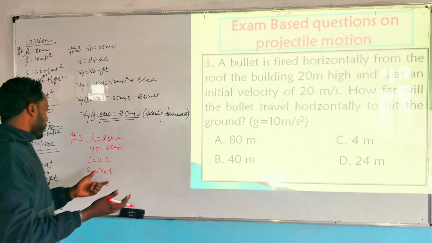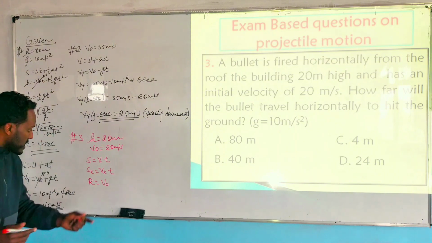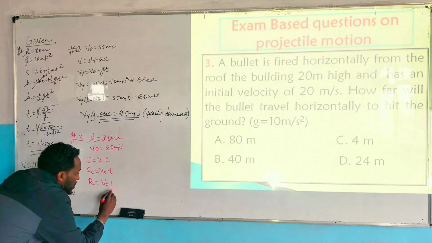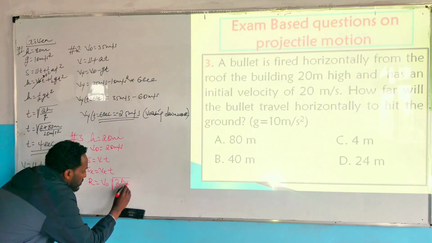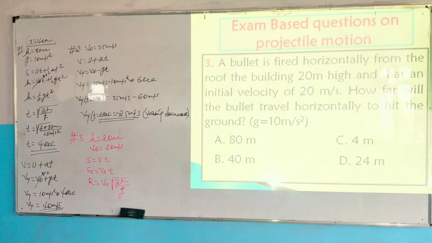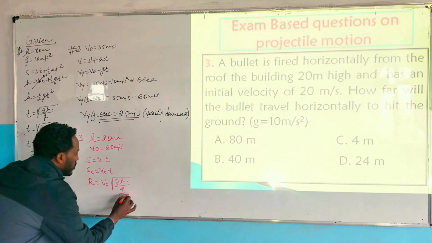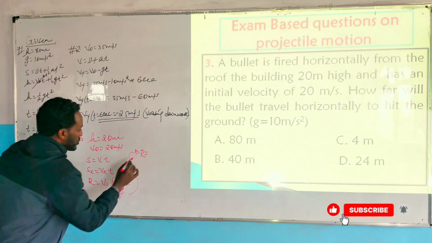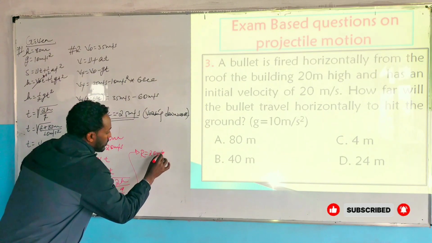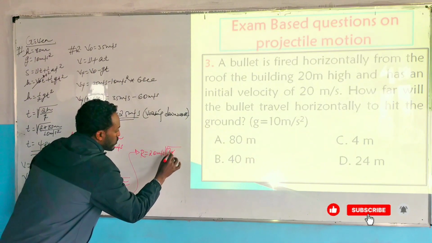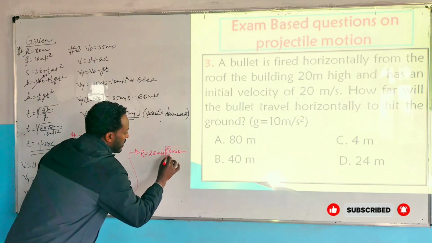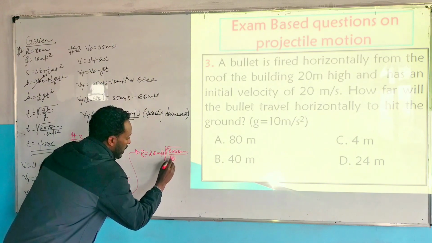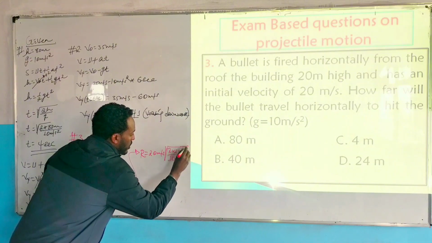አጠቃላይ horizontal velocity constant ስለሆነ or uniform ስለሆነ v naught is the same as vx times flight time, which is the same as what? square root of 2 times of h over g. ስለዚህ ከዚህ ሪአሬንጅ እያደረግን በቀላሉ ማግኘት እንችላለን። range or horizontal displacement is equal to horizontal velocity, which is 20 meter per second multiplied by under square root of 2 times of what? 20 meter divided by acceleration due to gravity, which is, let's take 10 meter per second square under square root.